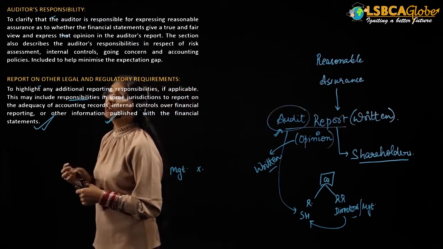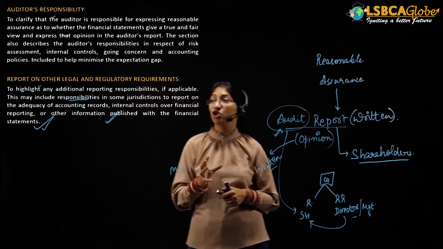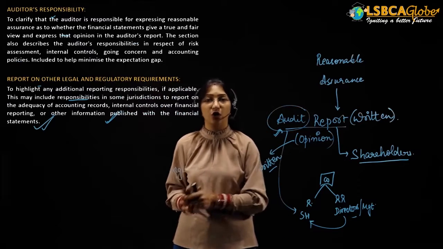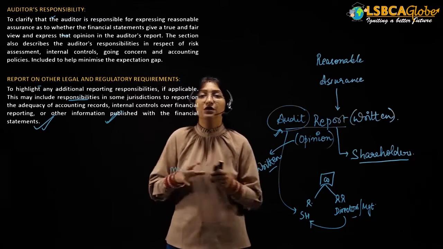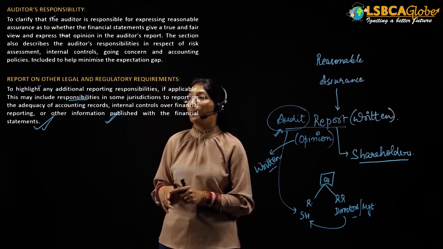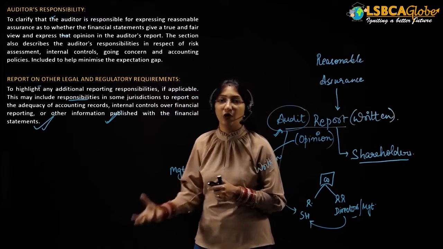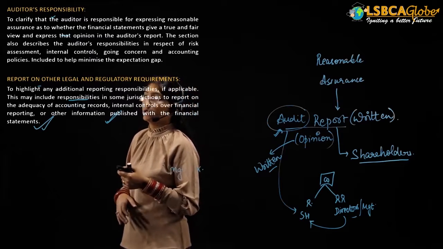This may include the responsibilities in some jurisdictions to report on the adequacy of the accounting records, that is, whether the accounting records have been prepared as per the regulatory requirements or not. Okay, so this paragraph is basically to be provided in case of larger organizations, and generally it is not provided.